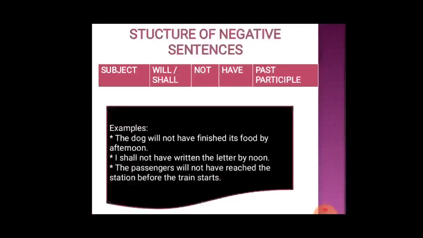Now, structure of negative sentences. Here, subject, then same will or shall, then not, and then have, and third form or past participle. For example, the dog will not have finished its food by afternoon. I shall not have written the letter by noon. The passengers will not have reached the station before the train starts.